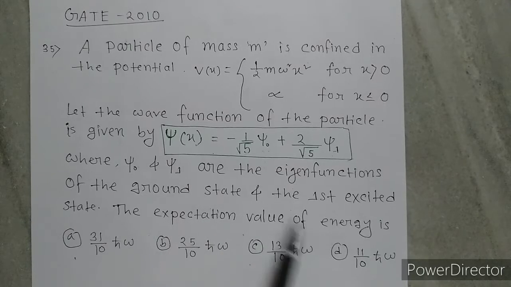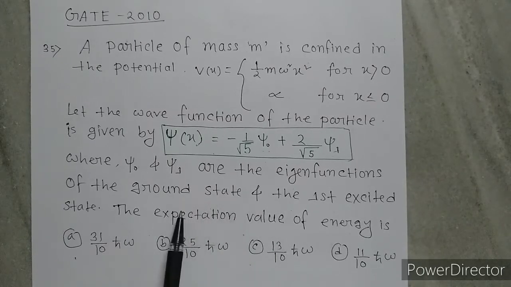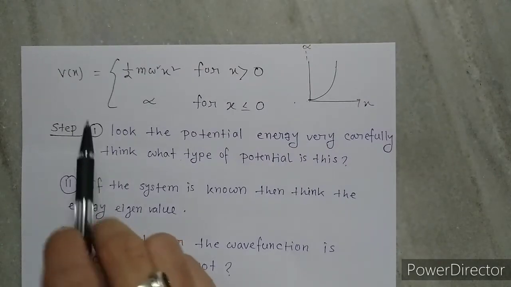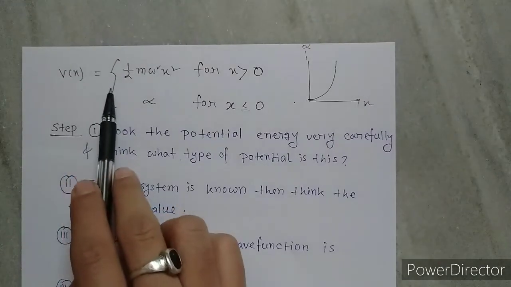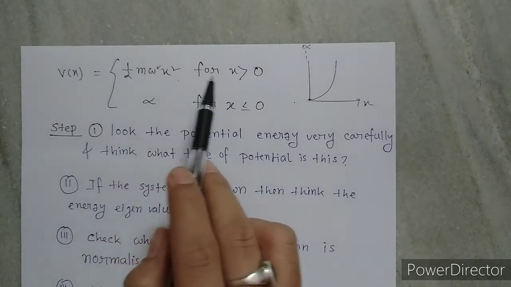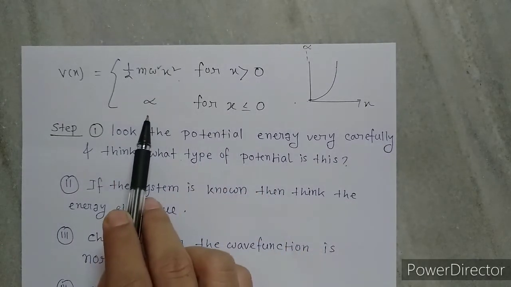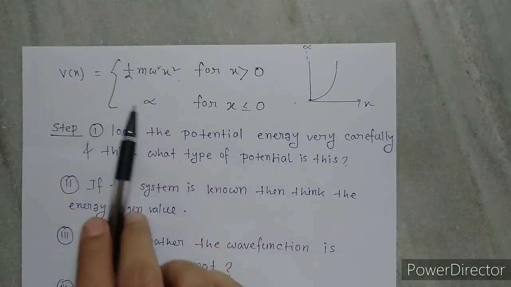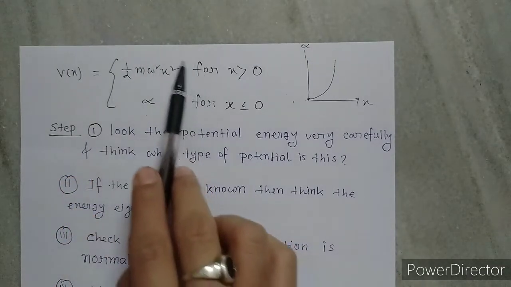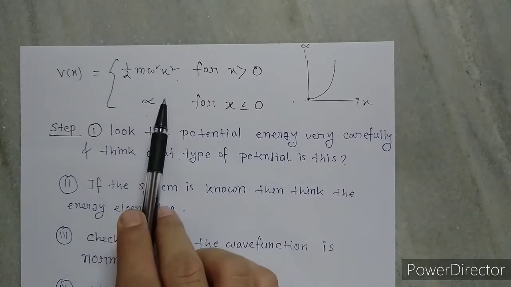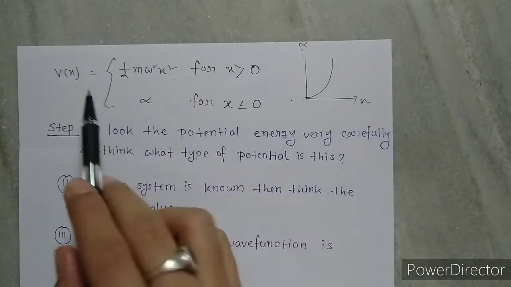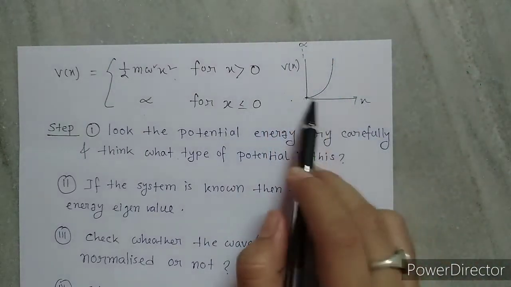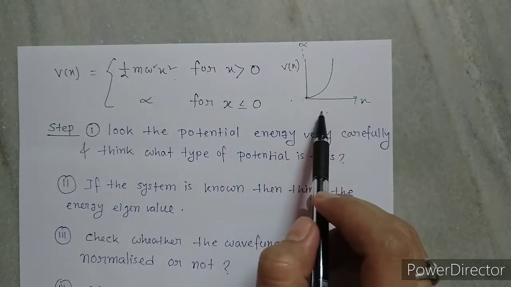Okay, so let's solve this problem. Here the potential is given, that is half m omega square x square for x greater than 0 and infinite for x less than or equal to 0. If we look at the potential very carefully, we can see that it is the potential of a half harmonic oscillator. If we draw the V(x) versus x graph, we see that it is something like that.